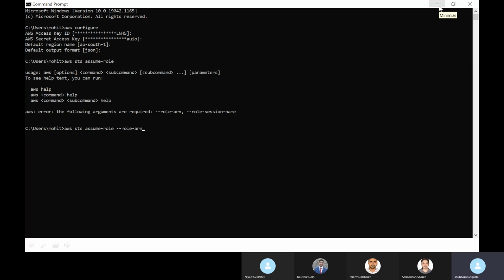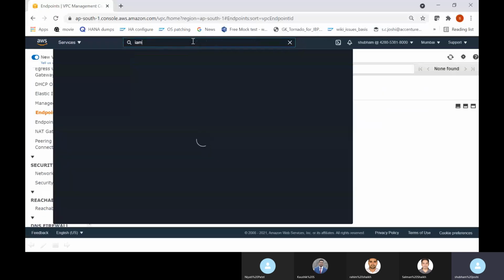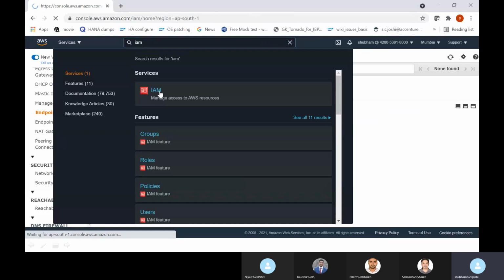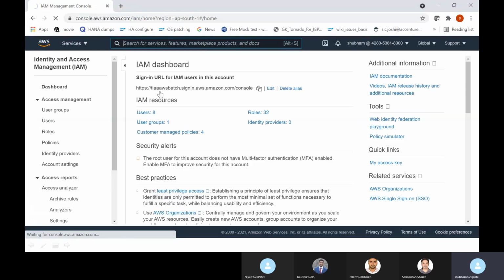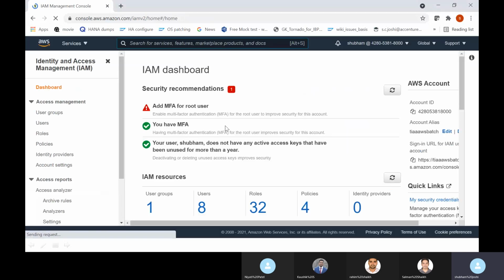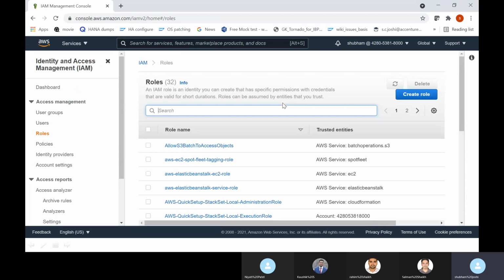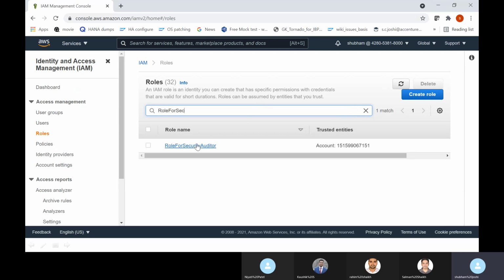So I already told you, right? Every AWS resource that we create would have a unique ARN. ARN is nothing but Amazon Resource Name. So we need to put the role ARN of that IAM role. So let's see what the ARN of that IAM role is. So I will go to IAM, and then I will go to roles, and then we'll search for that specific role, and then we'll be able to see the role ARN. So role for security auditor. If I click here,